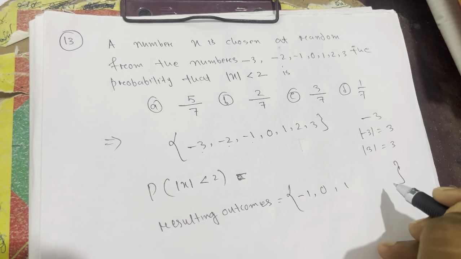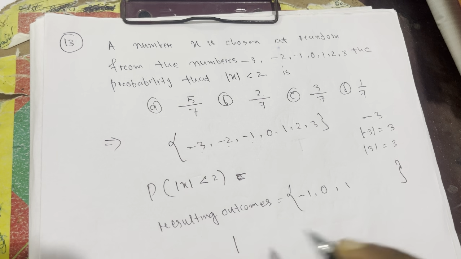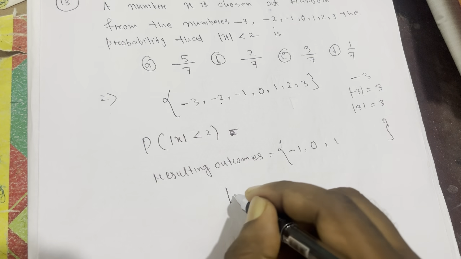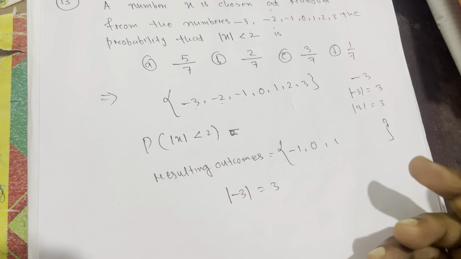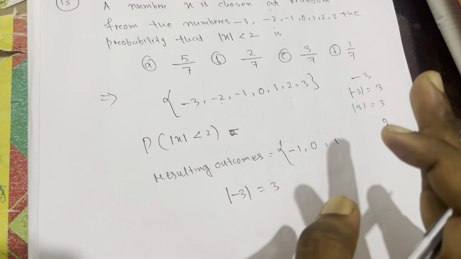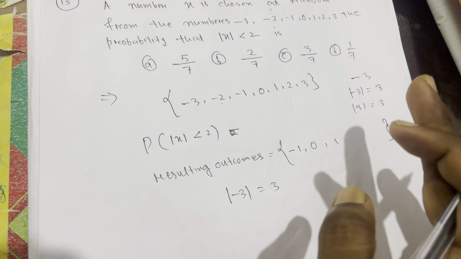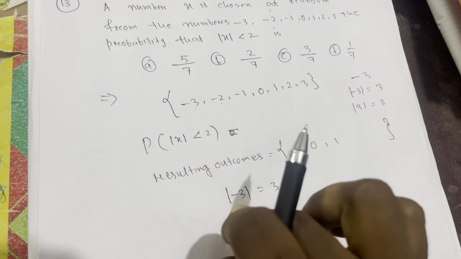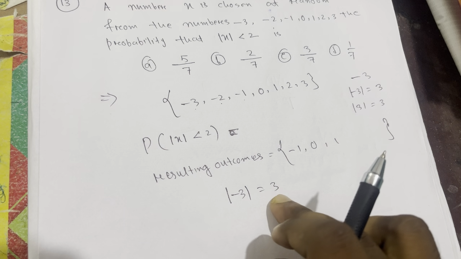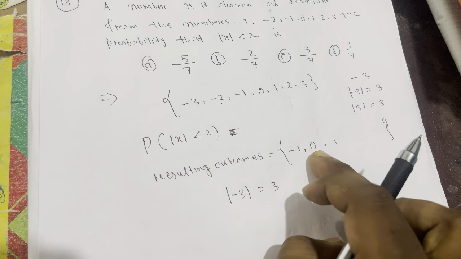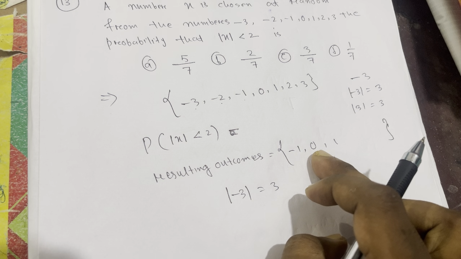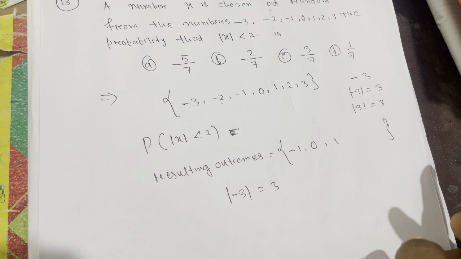Why are these possible resulting outcomes? Because if you find the modulus value of -3, you will get 3, which is not less than 2. We need numbers whose modulus value is less than 2. So the modulus value of -3 is 3, and that's why we cannot write it in the resulting outcomes.